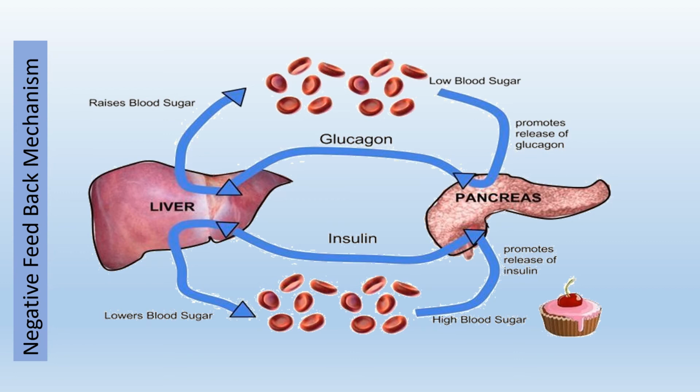For example, when the blood glucose concentration rises, pancreas secretes insulin. It decreases the blood glucose concentration. Decline in the blood glucose concentration to a normal set point inhibits the secretion of insulin. As you see over here,